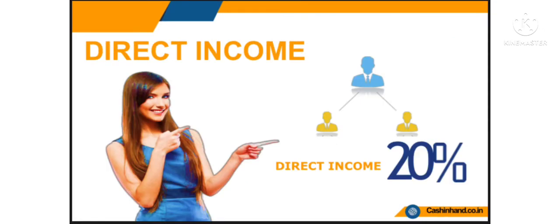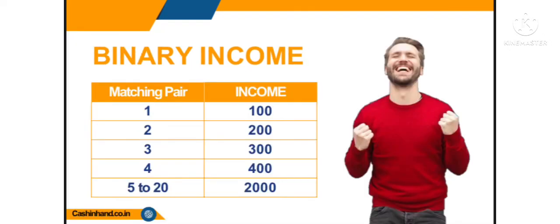The second income is direct income. In this income you will get ₹100 for each direct. Now the third income is binary income. In this income you will get ₹100 for one pair. But there is one condition in binary income, that is capping: 20 pair capping per day.